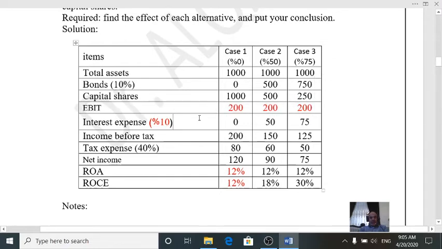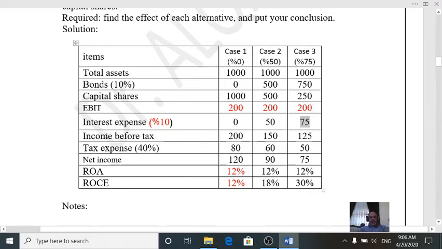Now I want to compute interest expense for each case. In case 1 we have 0 bonds, so 10% multiplied by 0 gives 0 interest expense. In the second case we have 10% multiplied by 500 bonds, so we have $50 interest expense, and so on for case 3.